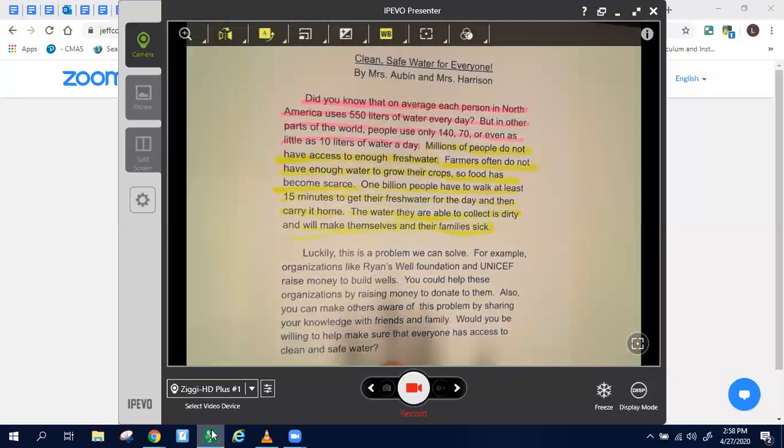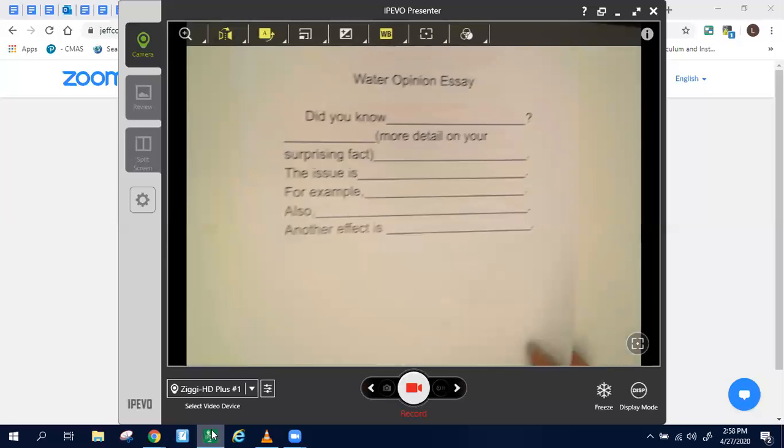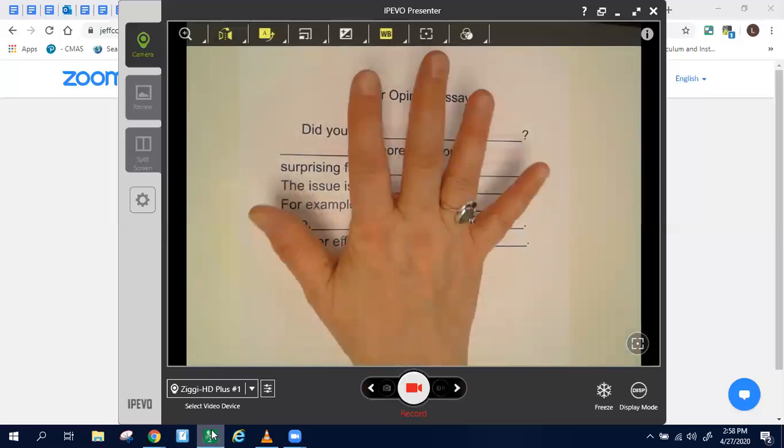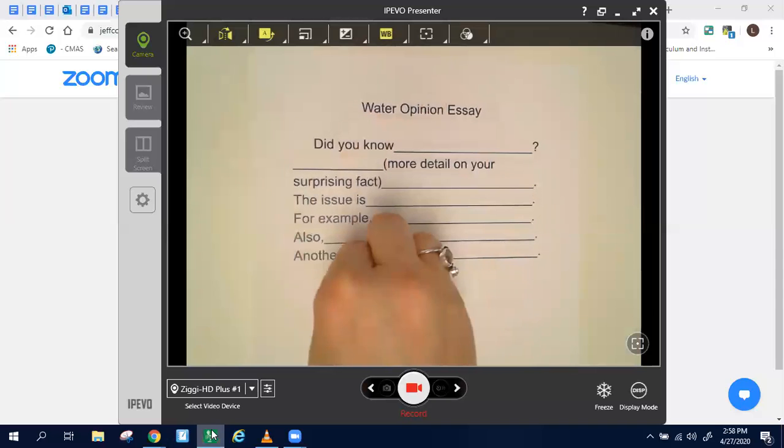So in here, you're going to also have at the bottom, so the note catchers, actually, I'm sorry, the note catchers are not going to be on your assignment because those should have been completed already. We had a catch-up day last week to make sure that all those were filled in. But you are going to see this section right here. This is our sentence stems to help us to be able to write this if we're having trouble.